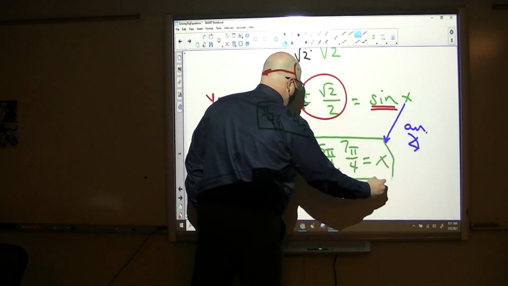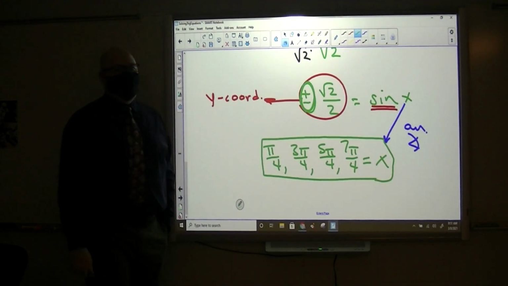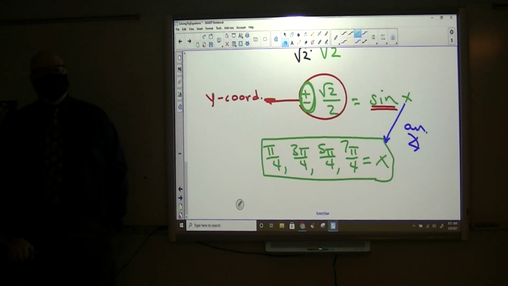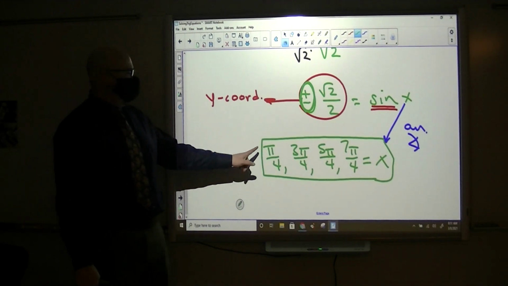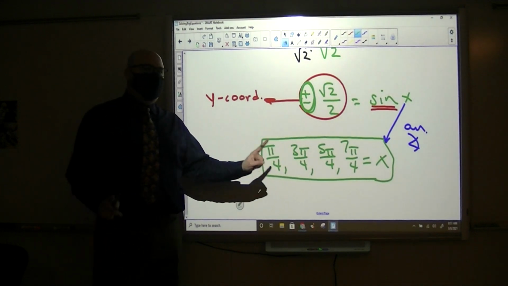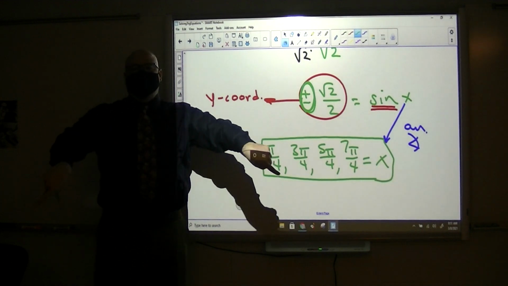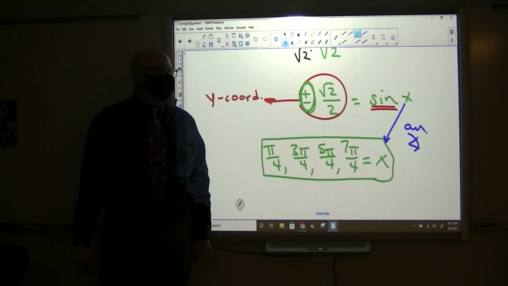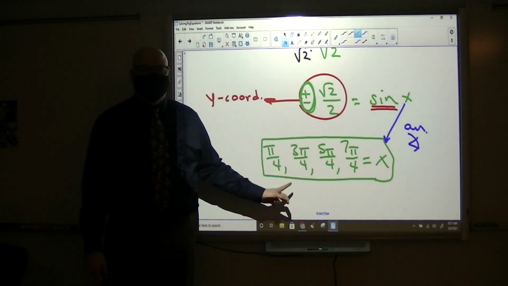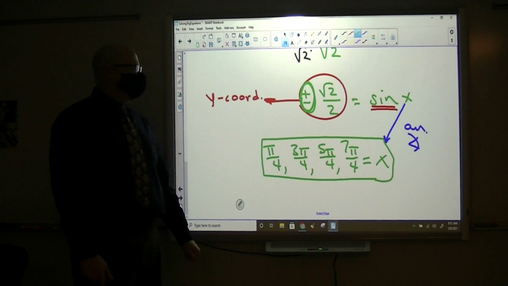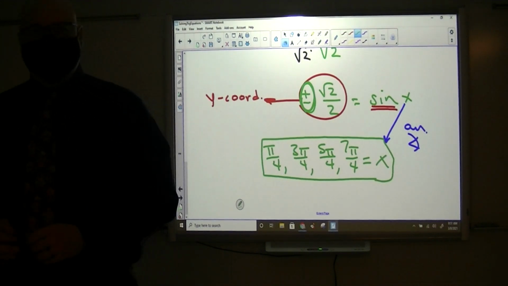I'm including all 4 of them because we want positive and negative outputs there. We can say positive radical 2 over 2, the y coordinates of pi over 4 and 3 pi over 4 are positive radical 2 over 2, and at 5 pi over 4 and 7 pi over 4, those y coordinates are negative radical 2 over 2. So when we see the plus or minus, we're going to have 4 answers down here. Okay? Check mark.